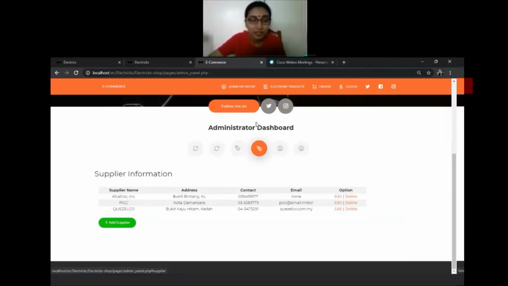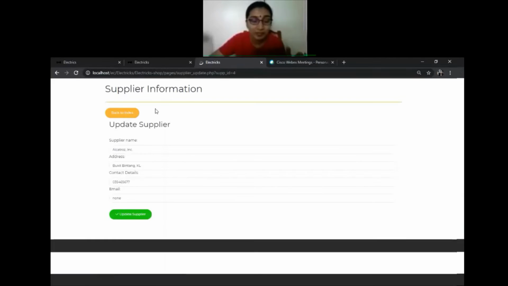Next, supplier information. In supplier information, the admin can know who the suppliers are, their address, contact, email, and they have the option to either edit the supplier profile or delete. If you click on edit, here is the page where the admin can update the supplier information. Once you enter the name, address, contact, and email, down there is the update button. The admin will click on the update button. Back to index.